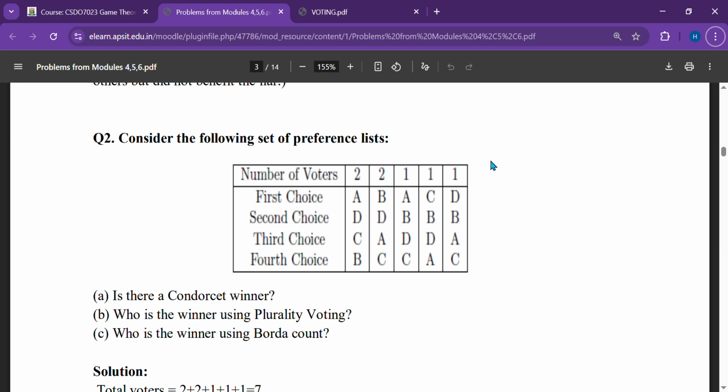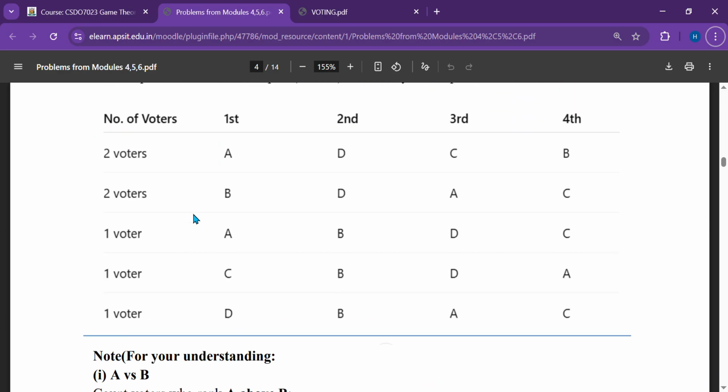This is how the voting question looks. For when the solution starts, it is best that it is reframed in this way. Now, the question basically consists of seven people. For this specific question, there are seven people. 2 plus 2 plus 1 plus 1 plus 1 is seven people involved.